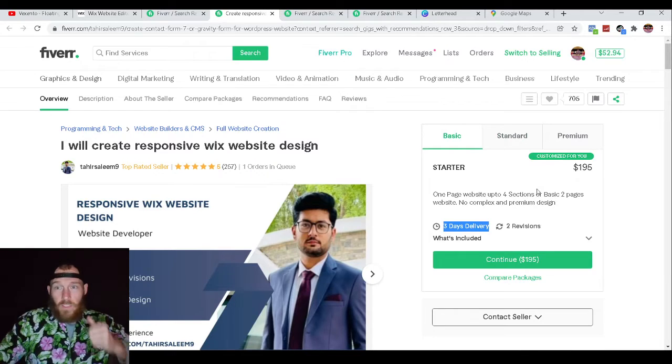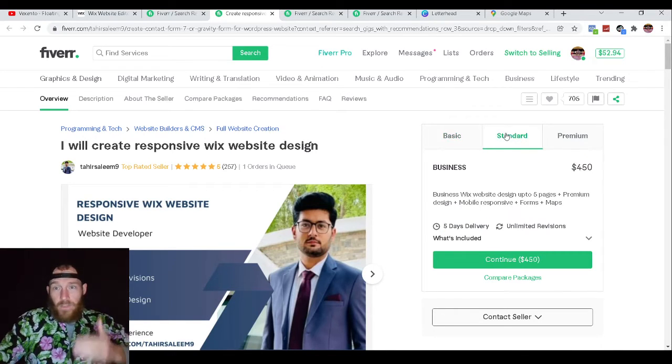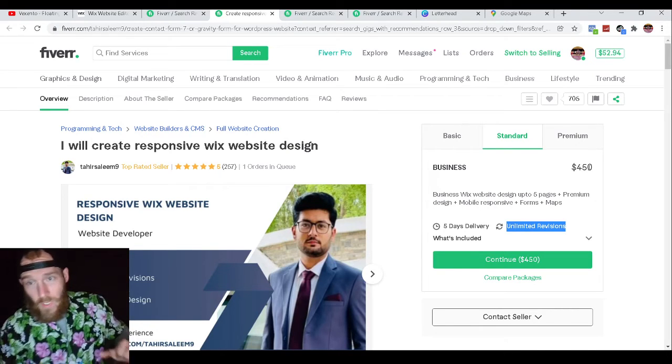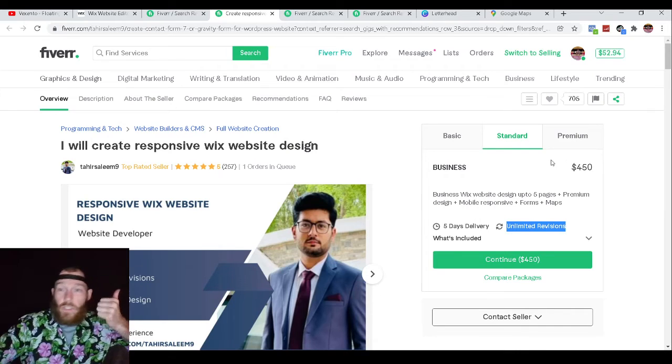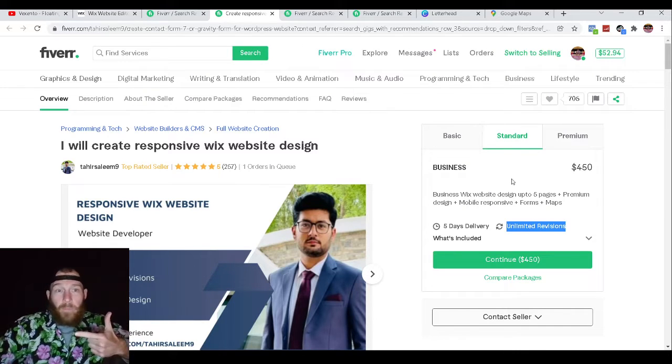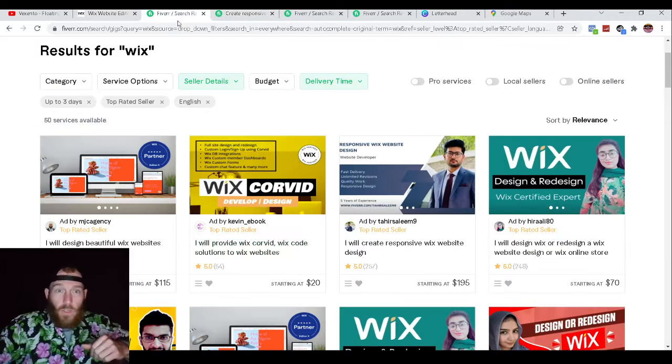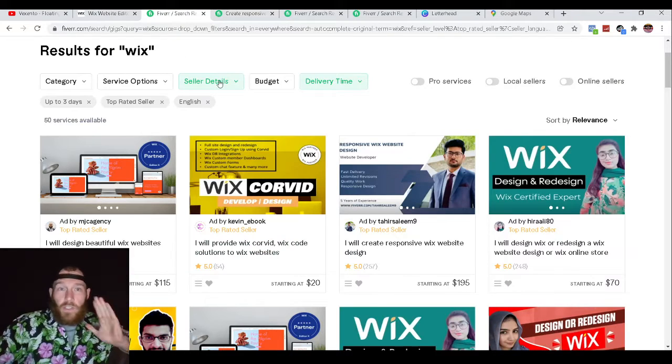Pay attention to the delivery times. Pay attention to the revisions. That's really important. Unlimited revisions for $450, which means you don't have to worry about the website sucking and you being screwed, not being able to do anything about it, right? That's the worst part. So now what we're looking at on here is just seller details and delivery time. Now we have that in place. We want to know when we're going to get our websites and if we're getting quality websites.